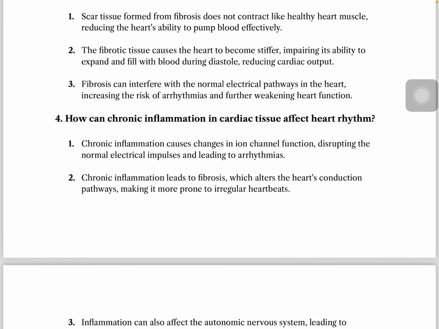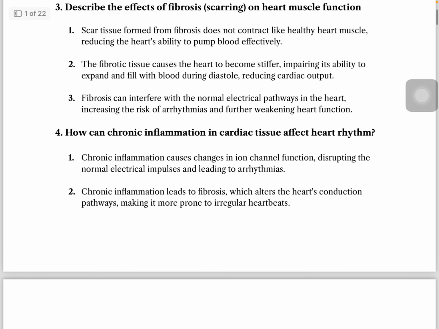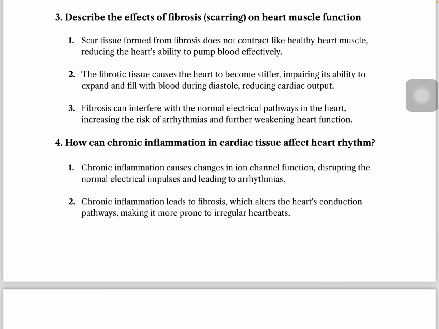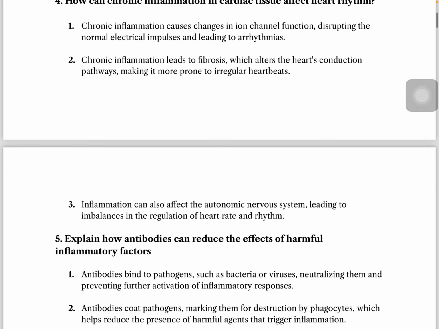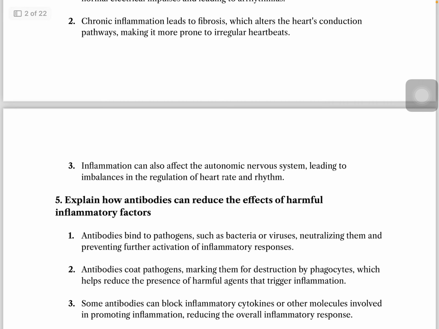Okay, number four, how can chronic inflammation in cardiac tissue affect heart rhythm? Chronic inflammation causes changes in ion channel function, disrupting the normal electrical impulses and leading to arrhythmia. Number two, chronic inflammation leads to fibrosis, which alters the heart's conduction pathways, making it more prone to irregular heartbeats. Number three, inflammation can also affect the autonomic nervous system.